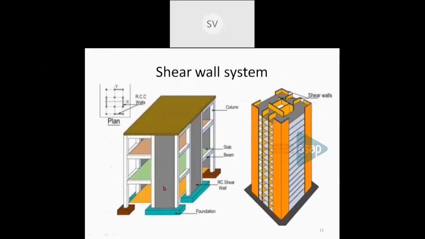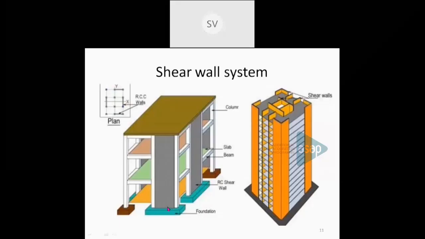This gray color indicates a continuous vertical wall which extends from the foundation towards the top of the building. And for this particular building, this orange shaded portion indicates the shear wall. This is a shear wall, this is again a shear wall, and the inside portion also you can see shear walls. So it can be provided on the periphery as well as inside of the building. Such types of walls are known as shear walls.